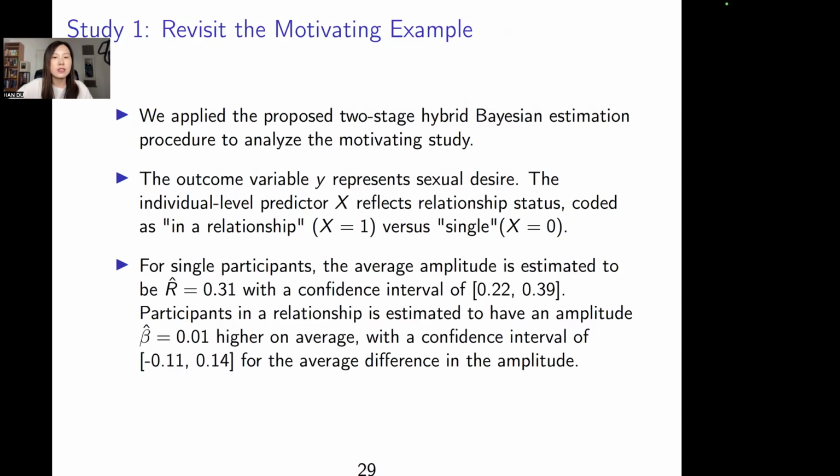And we find that for single participants, the average magnitude is 0.31, and the participants in a relationship are estimated to have a magnitude 0.01 higher on average, with a confidence interval covering 0.